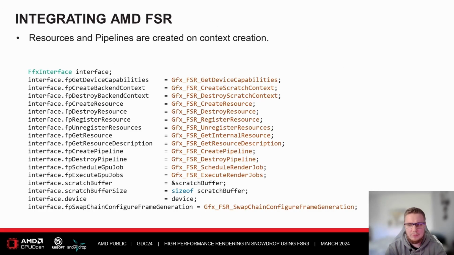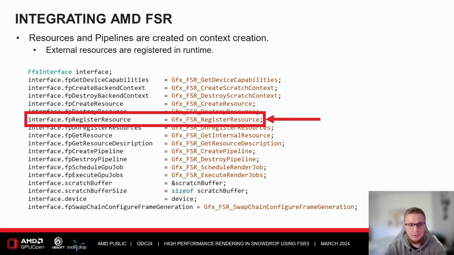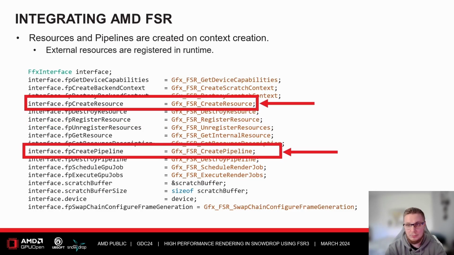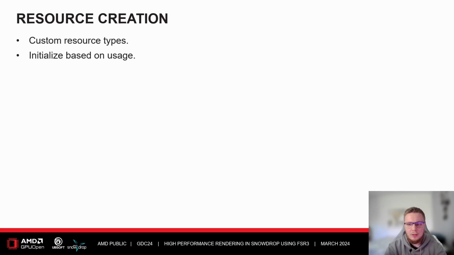Let's move back to the callbacks and take a look at resources and pipelines. Most of the internal resources in FSR are created during context creation. The only exception is the external resources, which are registered in runtime. But we'll come back a bit to those later. For now, let's take a look at creating resources. By taking control over the resource creation, you get fine-grained control over all the allocations. You can use your own custom resource types, and you can initialize all of them based on their usage or however you prefer to initialize them.